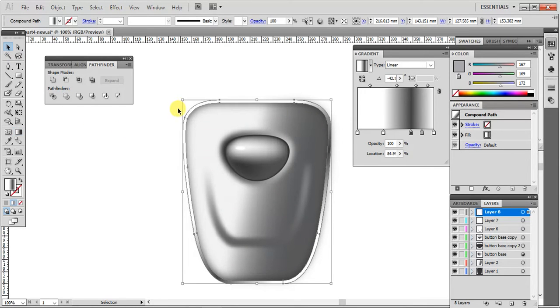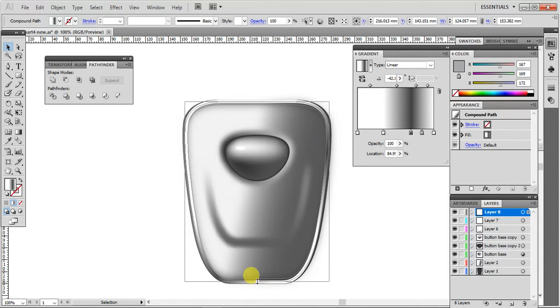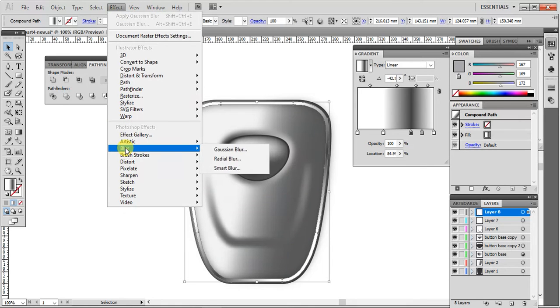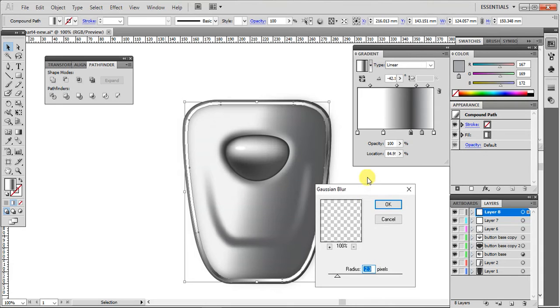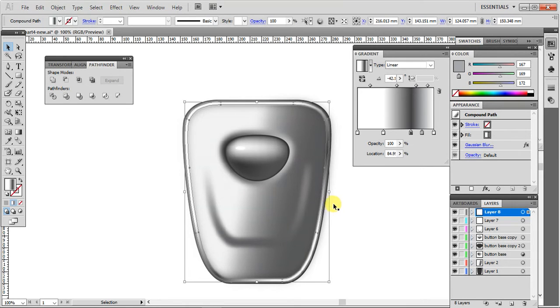Okay, let me scale this down. I'm going to press the Alt key, then apply a Gaussian blur to it. Okay, so we got some kind of reflection by the side.